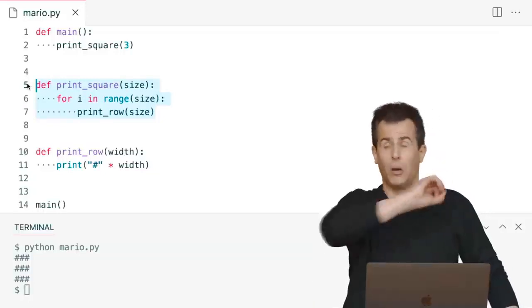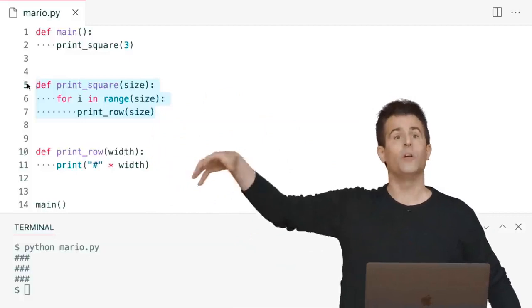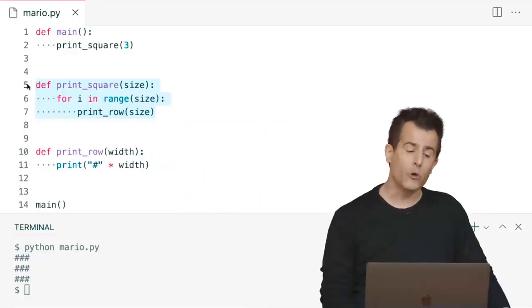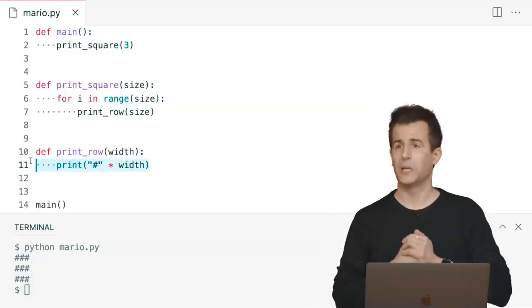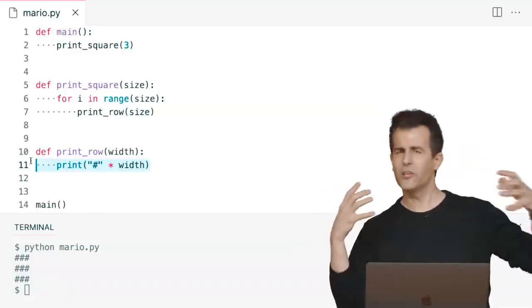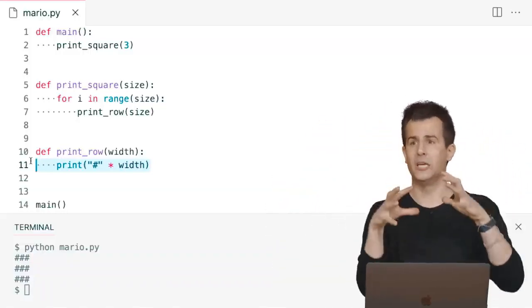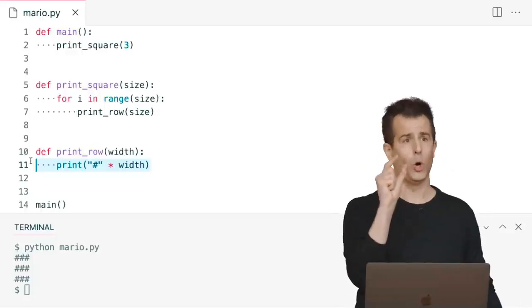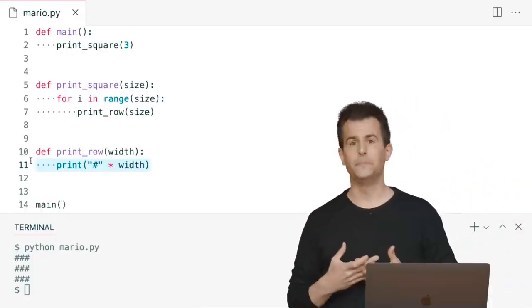I just need to know that someone's taking care of printing the row. You can kind of pass the buck to another function altogether. And how does print_row work? Well, it could use a for loop. It could use this string multiplication trick. This is a way to take a larger program, and this is probably the most complicated one we've looked at thus far, and to decompose it into these smaller components that, once assembled, achieve your final idea.